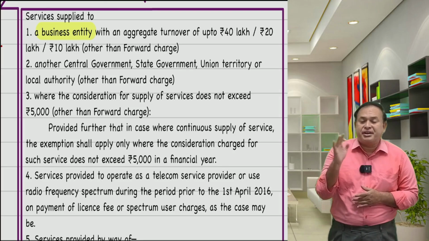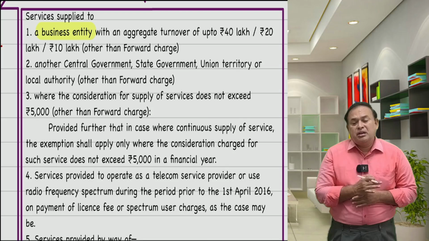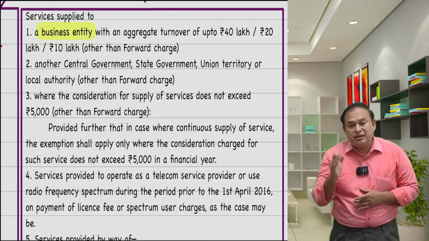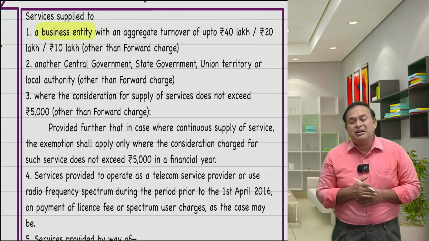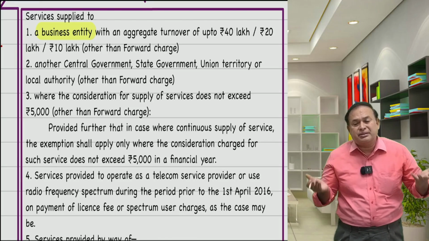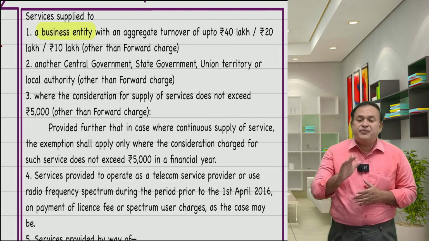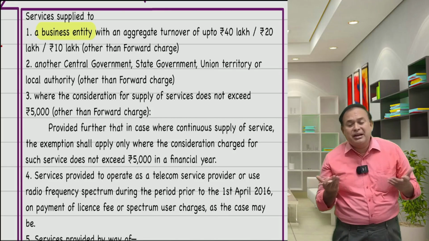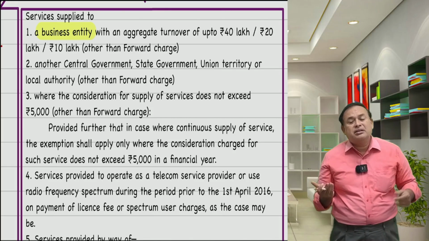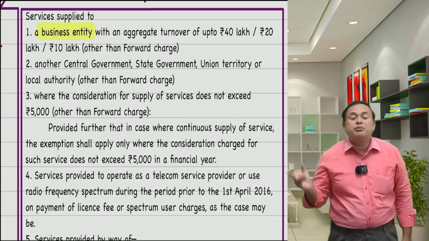HUF business entity, AOP BOI business entity, partnership firm registered or unregistered business entity. Even if Rafi and Associates may be an unregistered person, but not an individual, therefore a business entity.